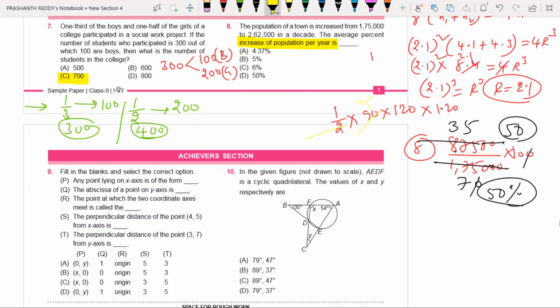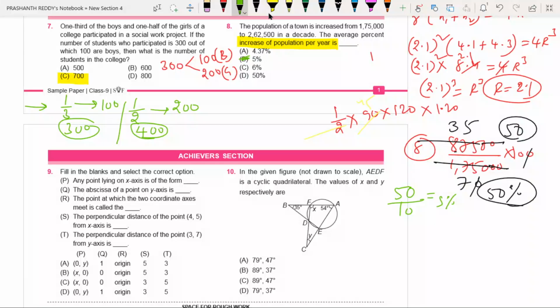So 50 is the complete percentage of increase. But how many years? For a decade. Decade means for 10 years. Therefore, decade simply means we can take 10 years. For 10 years, 50 percentage. Then for 1 year, how much can we say? 5 percentage. Therefore, what is the answer for this question, my dear children? 5 percentage is the answer for this question.